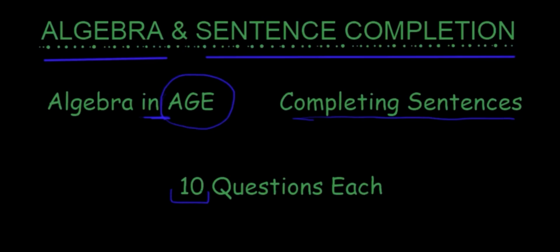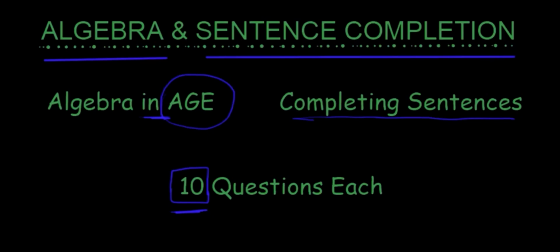Now, because there isn't much new to the algebra questions and the sentence completion questions, probably you guys are doing something on a similar note during your school hours for the math and English classes. What we want to be focusing on is quality over quantity. So when we start, we're going to be doing 10 questions. I'd like you to keep track of how many questions you got right and how many you got wrong. If you got them right, bravo, that's brilliant.